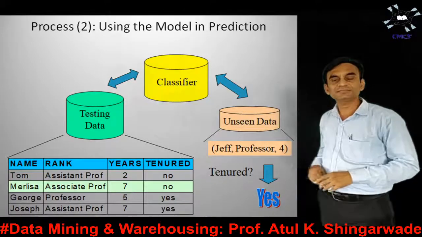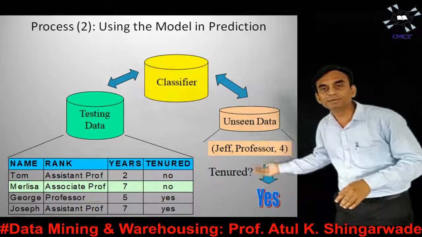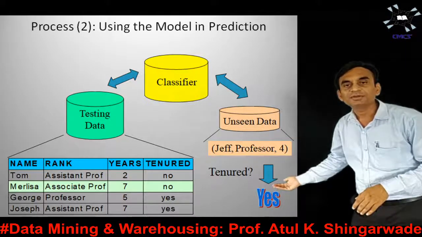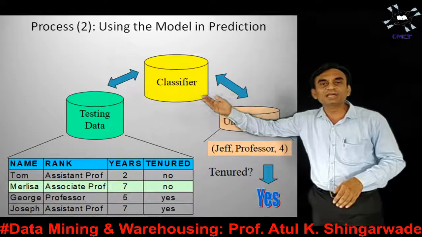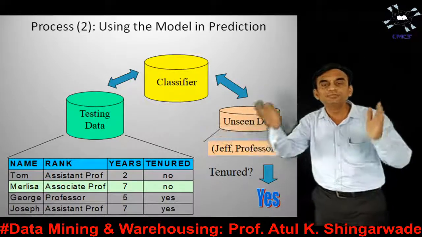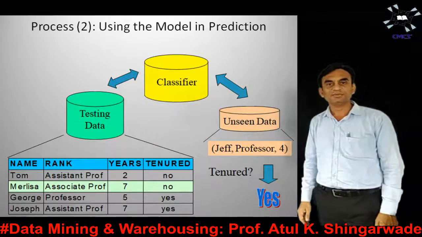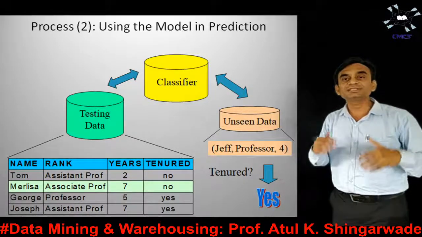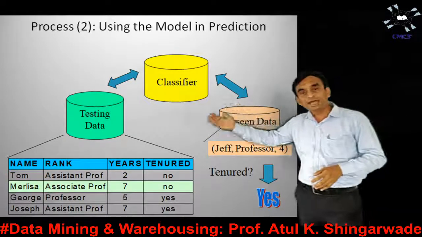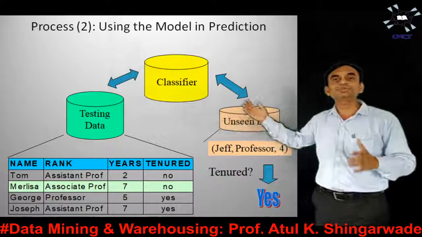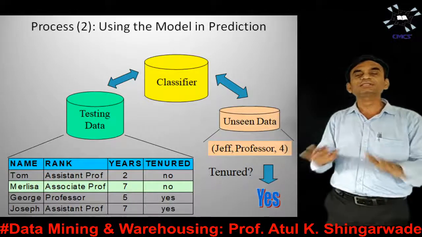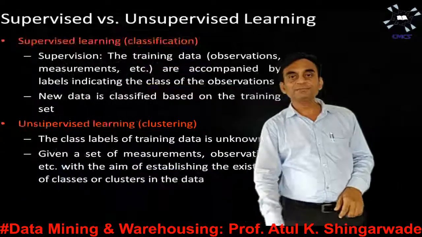How have we done this? We have predicted the tenured value for Jeff as yes by making use of this classifier model. And this classifier model was built in the first step by working over the training data. So the classifier model in the second step is used for the prediction purpose, and this is a classification process. Clear?